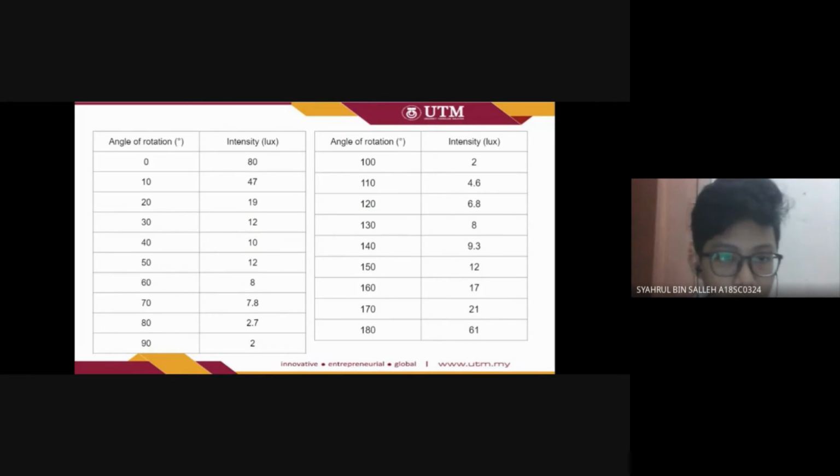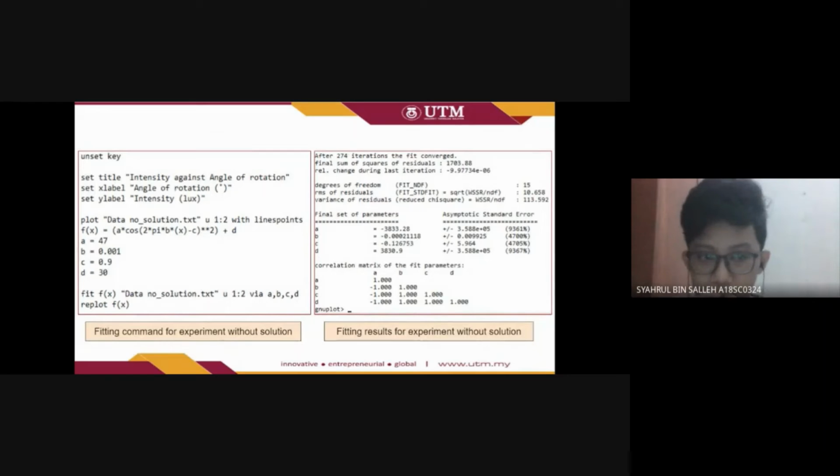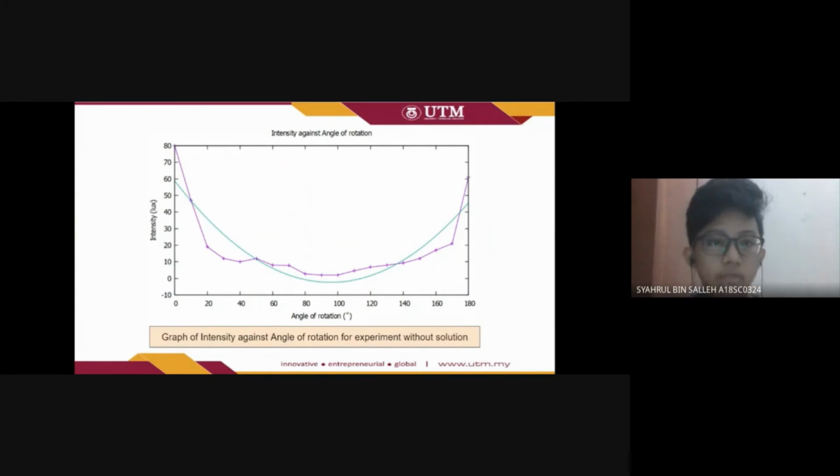So this is the data. The highest is at 0 degree, which is 80 lux. And the lowest is at 90 degree and 100 degree, which give 2 lux. So this is the fitting command and the fitting result. The fitting result shows the reduced chi-square is equal to 113.592. So this is the graph after the fitting.